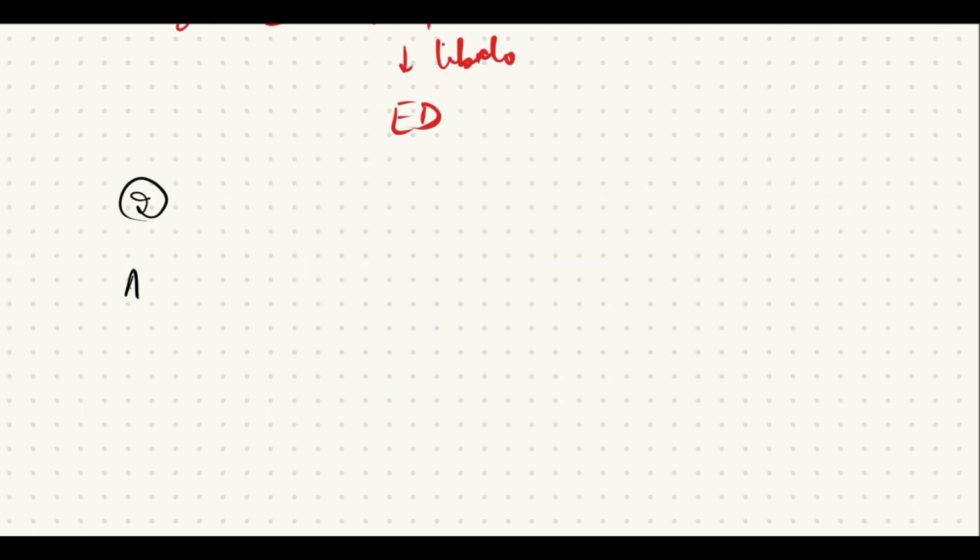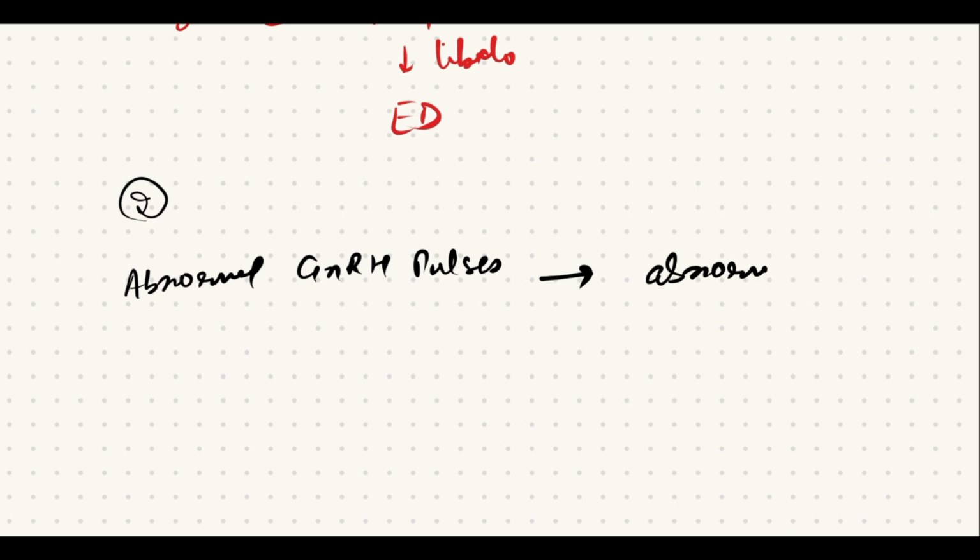And secondly, abnormal GnRH pulses cause an abnormal LH and FSH ratio in the blood.